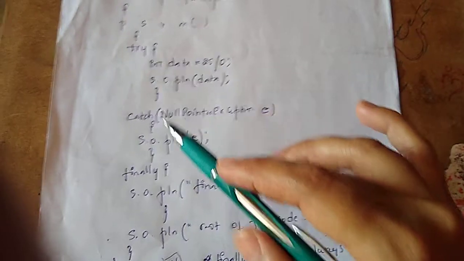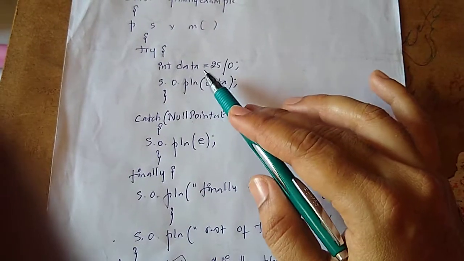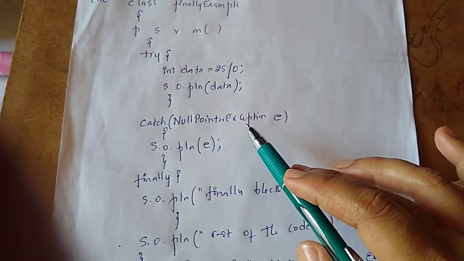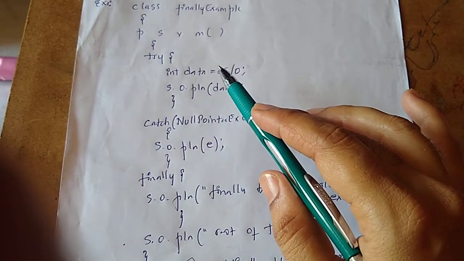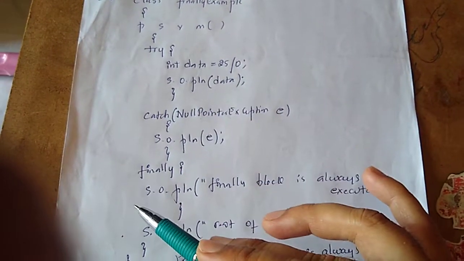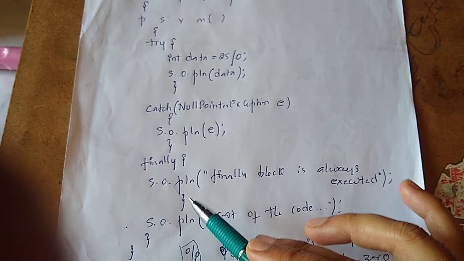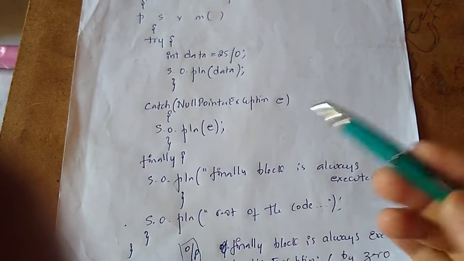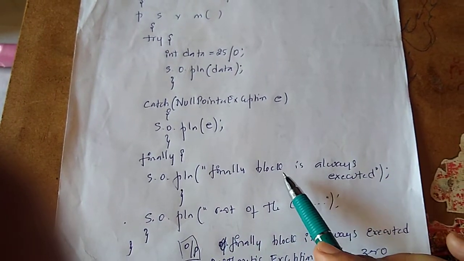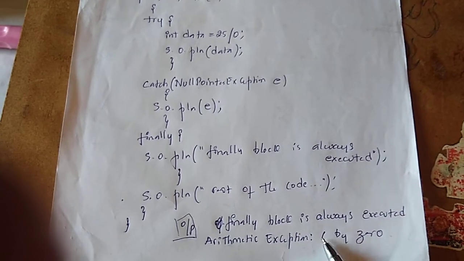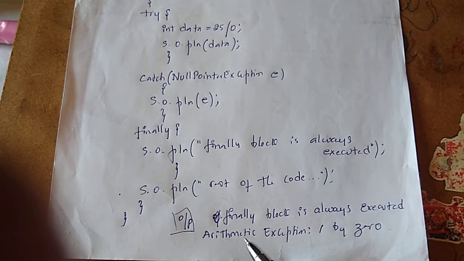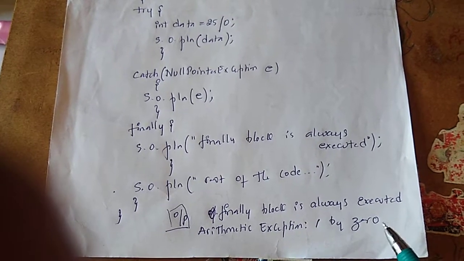So there is a try block and a catch block. Here we got an ArithmeticException, but you have written NullPointerException. Therefore this catch is of no use, and it is going to throw the exception, because we are not handling it properly. But if you use a finally block, even if you are not handling the exception properly, it will be executed. Therefore we got this message before the exception error, and then we get ArithmeticException: divided by 0.